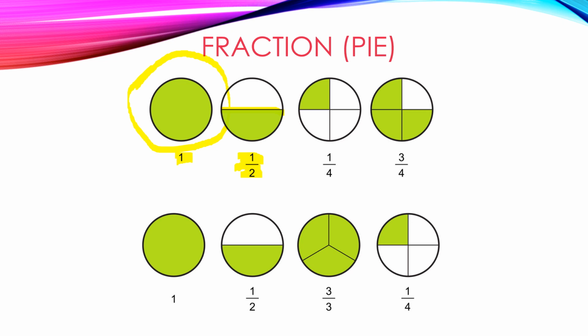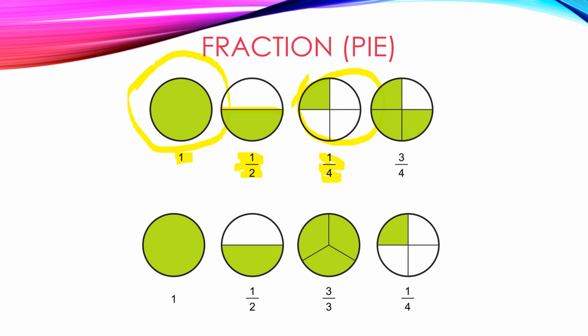Okay, now look at this one. 1 over 4. Very simple. Why do you have number 4 at the bottom here? Because your mom cut the cake into 4 parts and you are getting only 1 part. So that is why it's 1 over 4. 3 over 4.